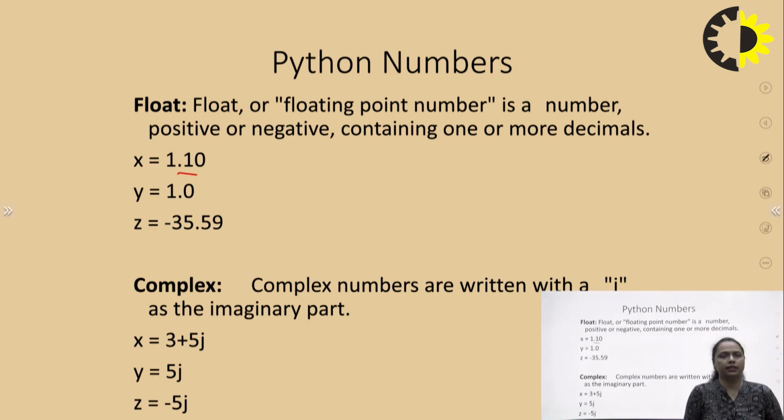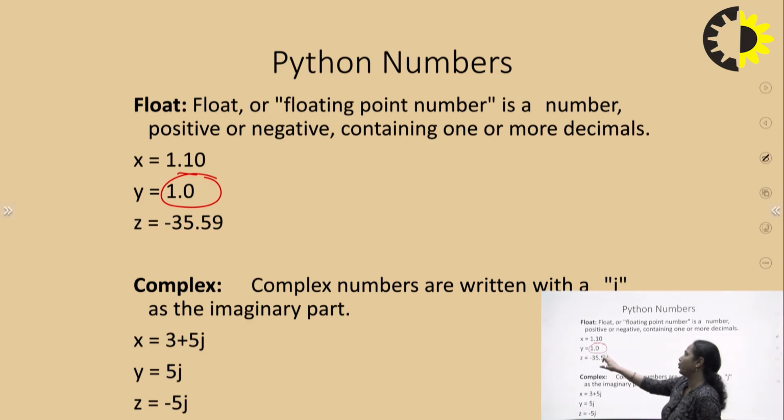If there is no number after the decimal, we can simply put it as 5.0. In this example, I have multiple numbers, and one of them does not have any decimal place in front of it. So I simply put .0, which will convert this number into float. Whenever certain data does not have any decimal or fractional part, just put a point and then 0. Again, we can have positive as well as negative numbers for float.